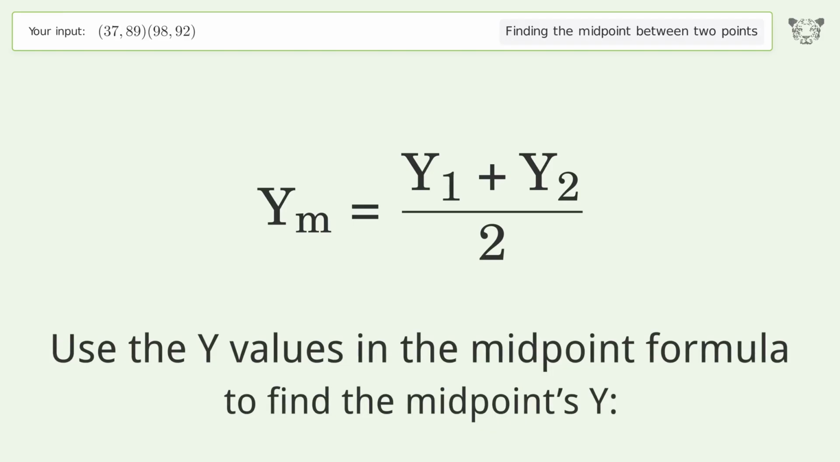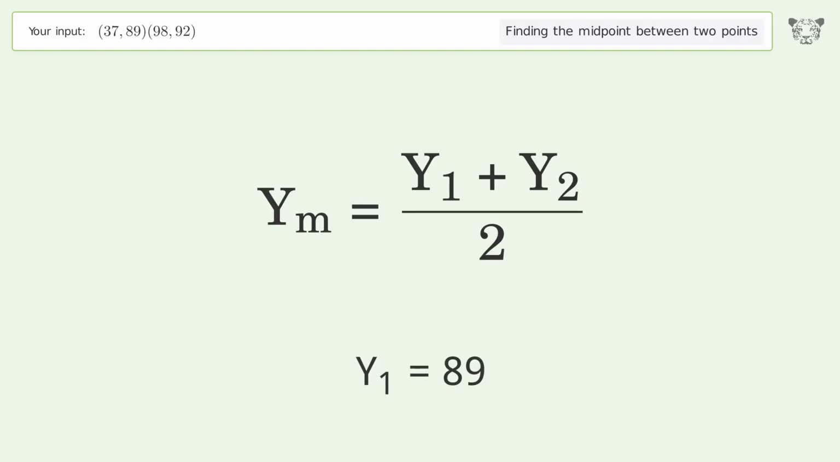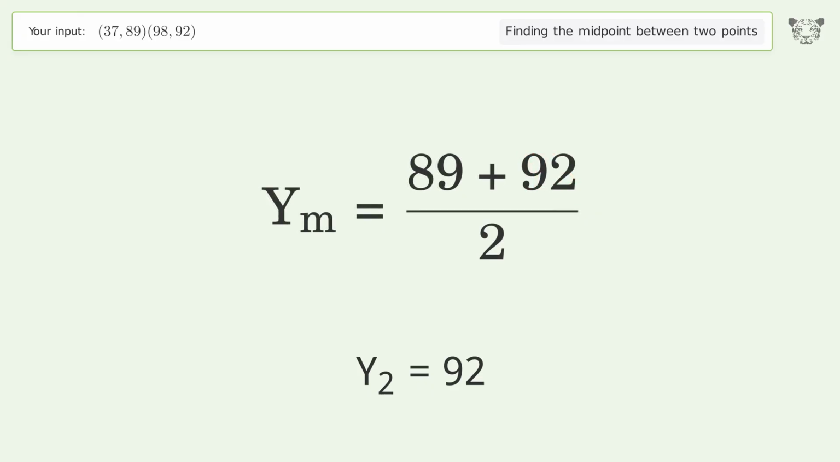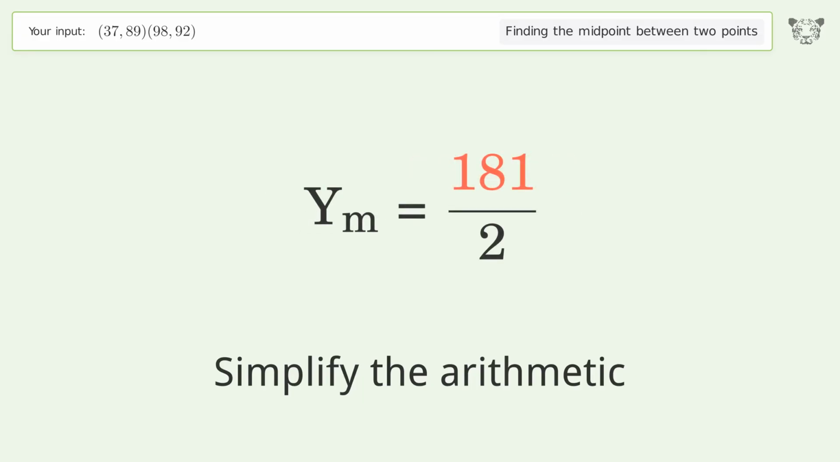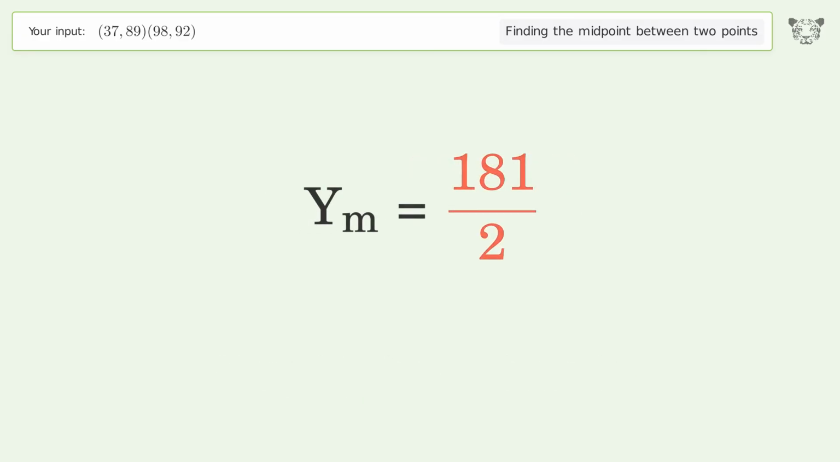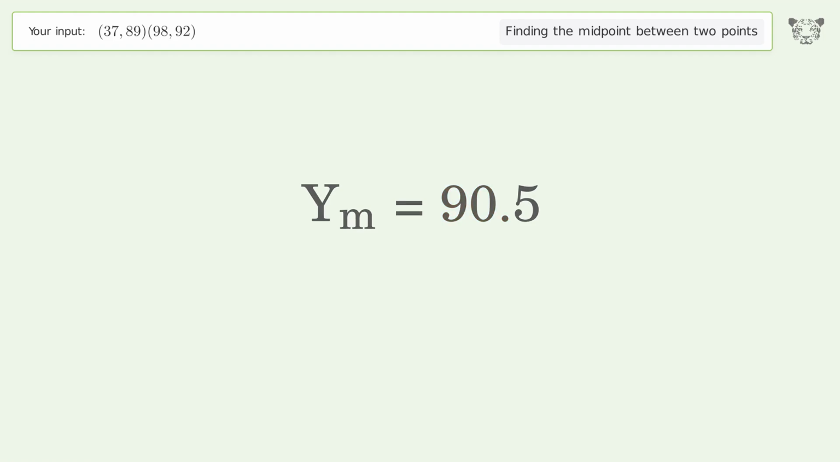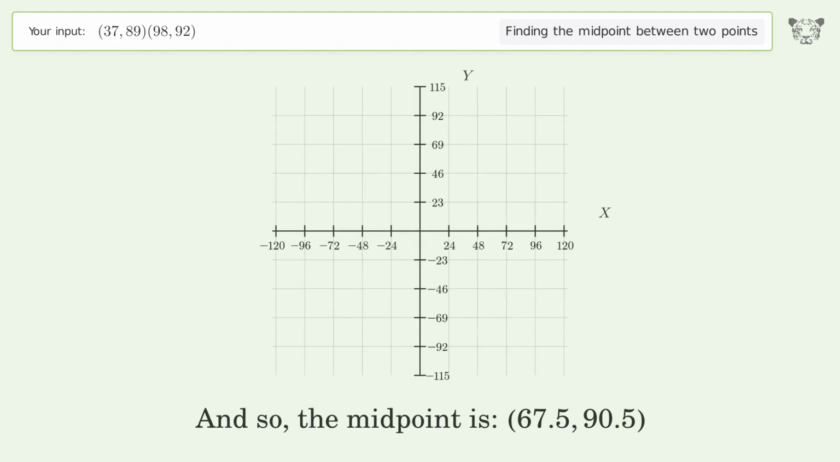Use the y values in the midpoint formula to find the midpoint's y. y1 equals 89. y2 equals 92. Simplify the arithmetic. And so, the midpoint is 67.5, 90.5.